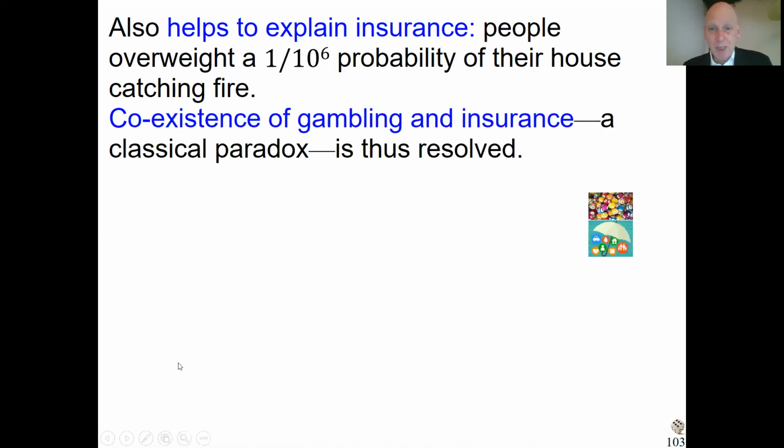Therefore, and this was a big success to popularize prospect theory, it can explain the coexistence of gambling and insurance. People insure their things, and at the same time they're buying lotteries, they're playing in the gambling industry. These go together. One is a risk seeker, the other is risk averse. Classical theories could not accommodate it, it was a puzzle to them. Prospect theory can explain it. Even more than that, it says it's basically the same phenomenon. So surely in the beginning that helped popularize prospect theory, that it could do that.